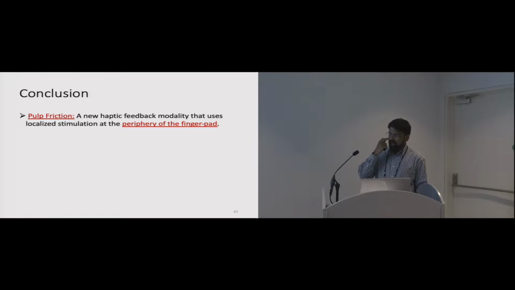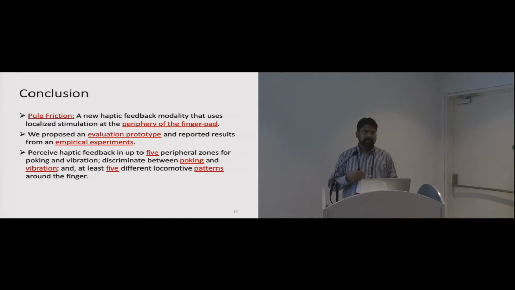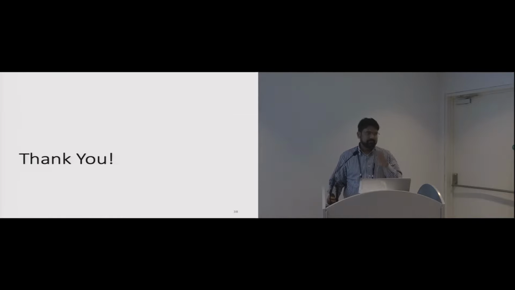So in conclusion, I hope I have convinced you that using the periphery of the finger pad is a good idea for haptic feedback, and it's a new modality. And hopefully the prototype could be developed to be deployed on a mobile phone. And we gave you a design space and found that there are 5 peripheral zones where poking and vibration could be used. And obviously there is more information in the paper. I encourage you to read the paper, and thank you for your attention.